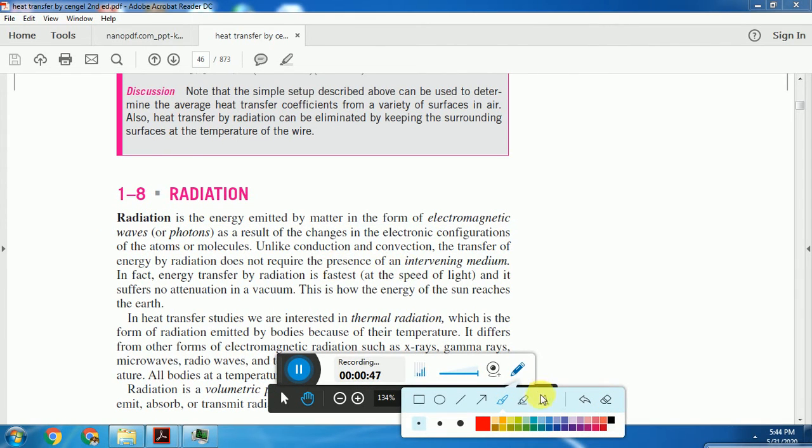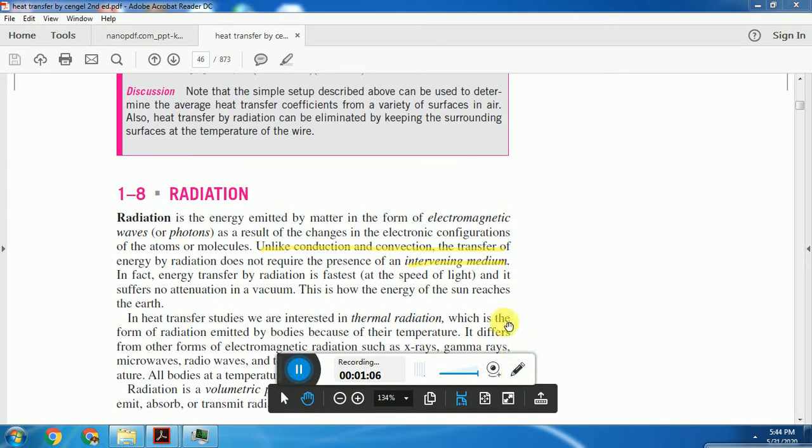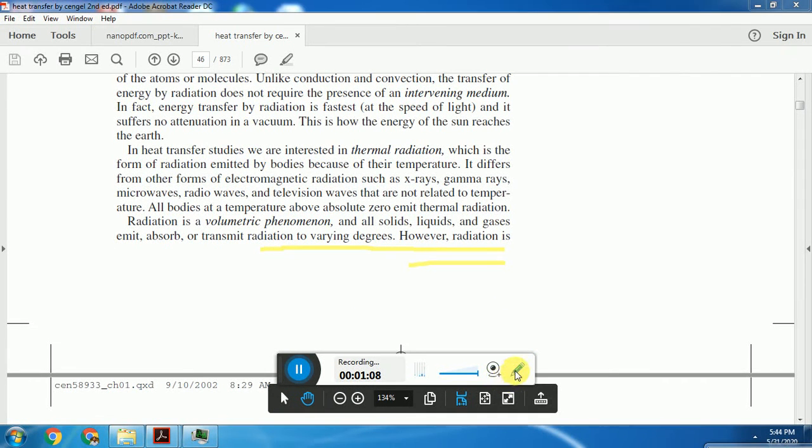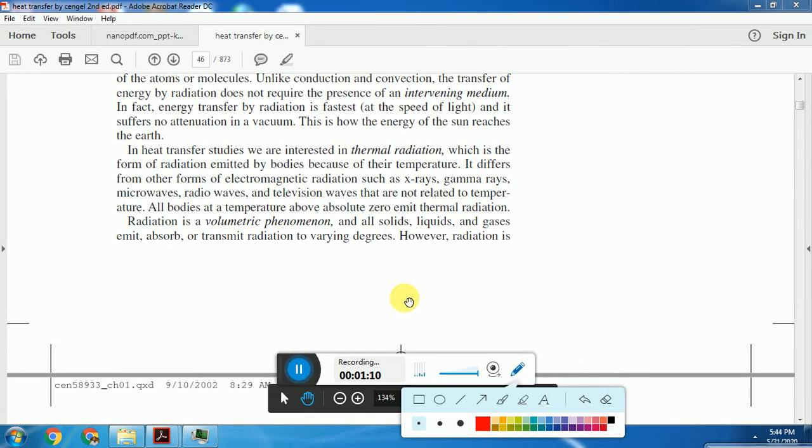Unlike conduction and convection, which require a medium for the heat to transfer, radiation does not require any medium for heat to transfer. Radiation heat transfer takes place without any medium. That is the importance, the significance of radiation.